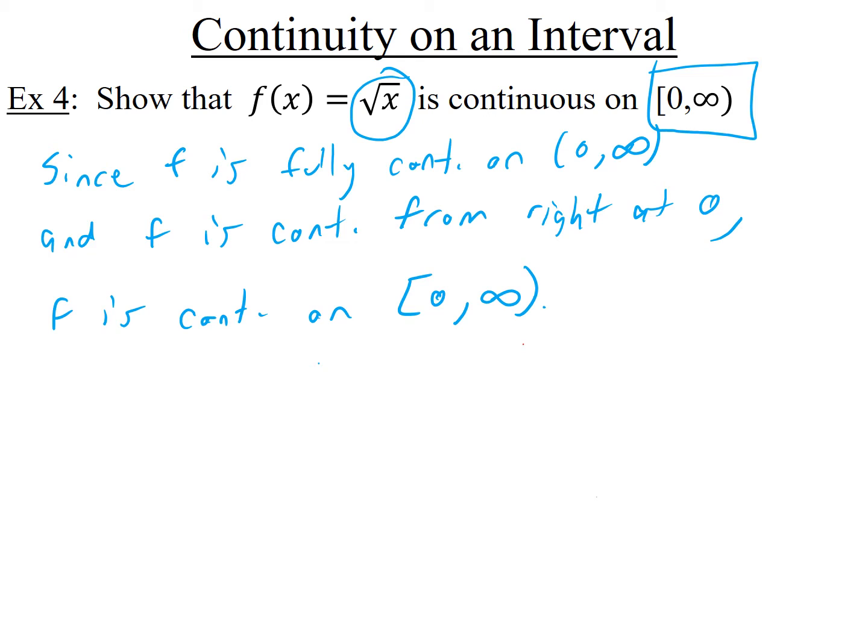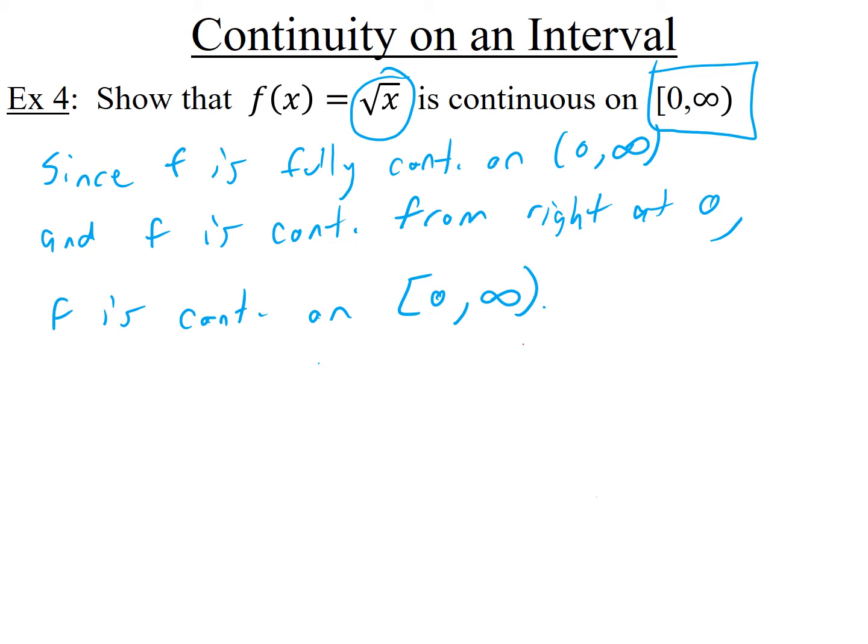All right, so we just learned that square root of x is continuous on the closed interval 0 to infinity. And as a lead-in to the result that we'll see in a few minutes, and that we already saw in class, notice that 0 to infinity is also the domain of square root of x. So at least in this example, that function is continuous on its domain.